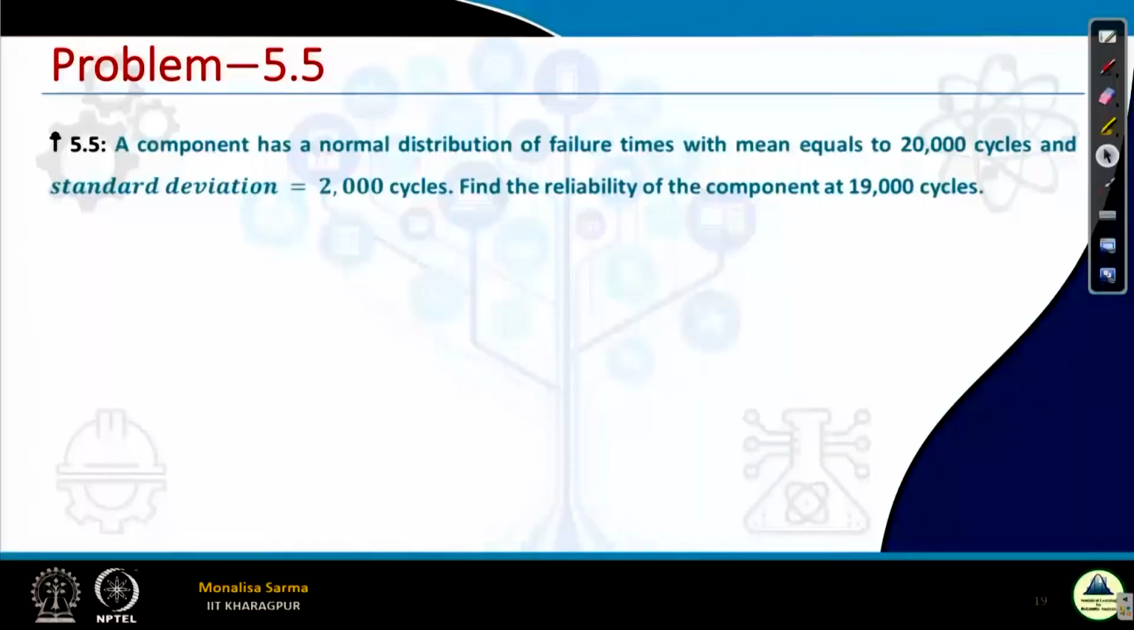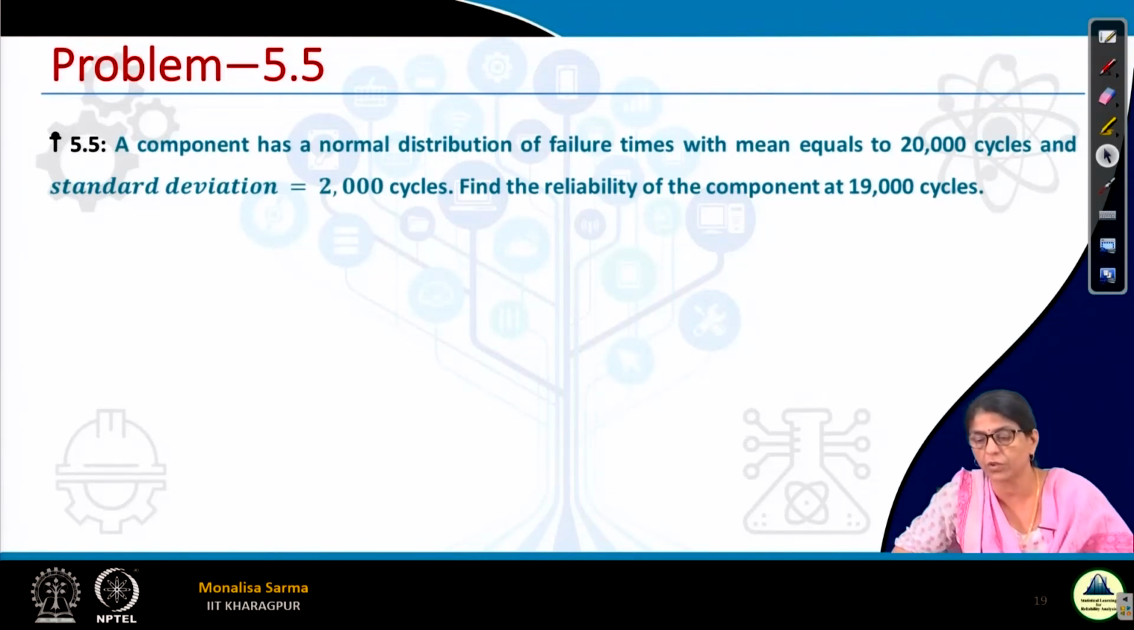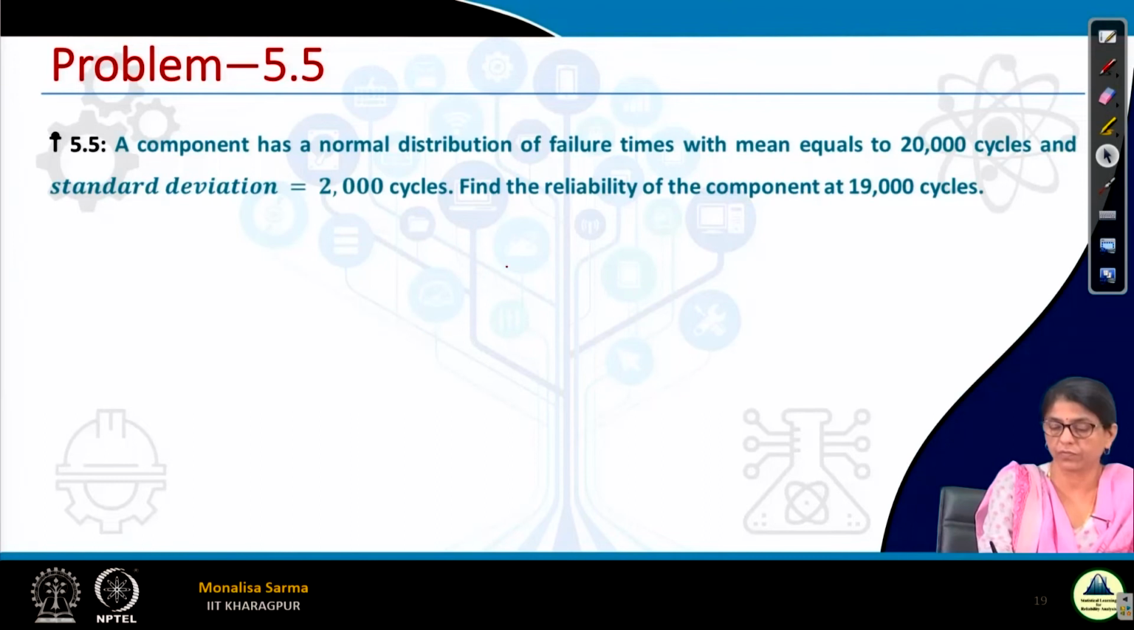That is just the difference between F of t and R of t. 1 minus F of t is R of t, and that is the reliability of the component. Now when I am asking the reliability of the component at 19,000 cycles, first I have to find the failure probability till 19,000 cycles. That is F of 19,000.